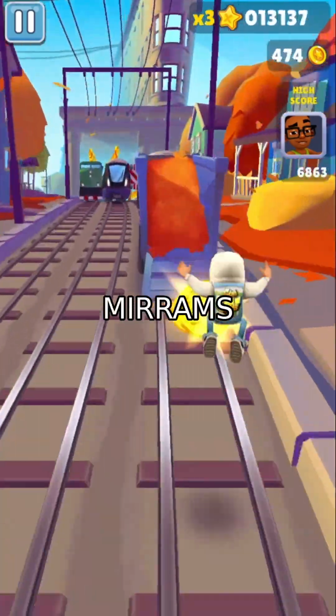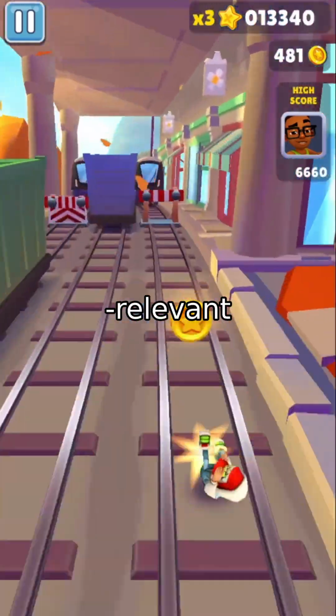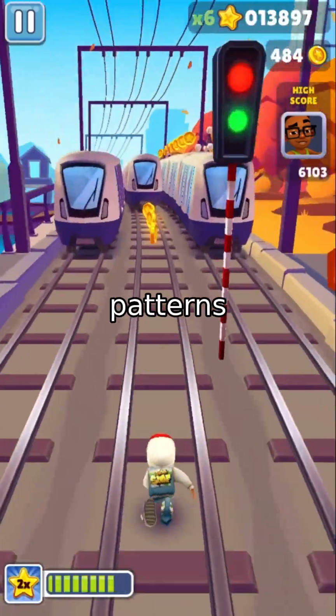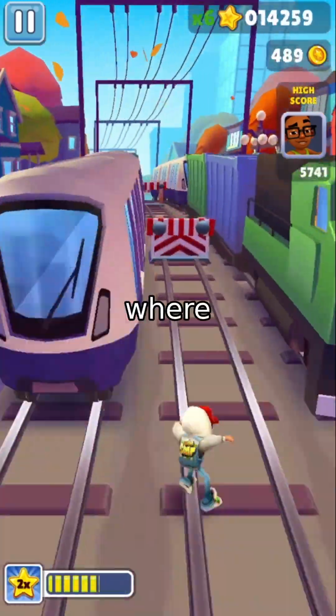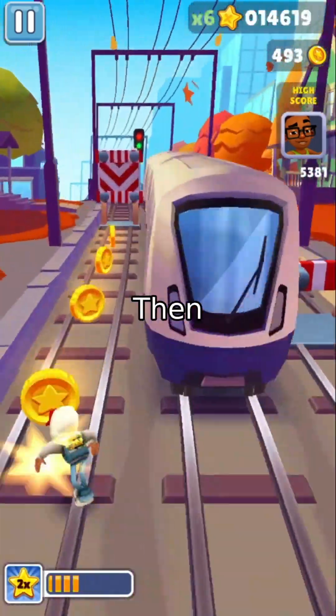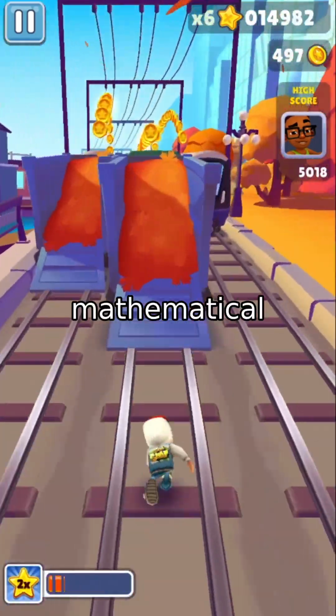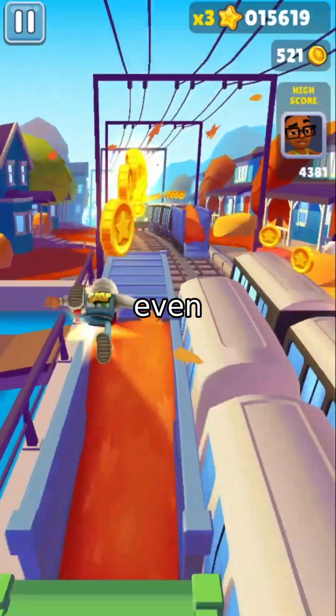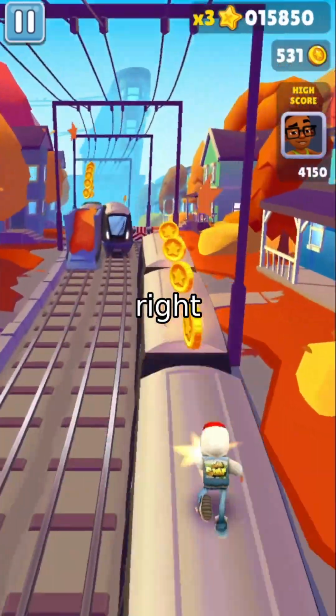Here's the magic. MIRRAMS trains models to extract label-relevant information while ignoring how data is missing. It does this by simulating different missingness patterns during training, like practicing with puzzles where pieces are missing in all sorts of ways. Then it uses a special loss function, a mathematical recipe, that rewards consistency. If the model's predictions stay stable even when data is masked differently, it's learning the right patterns.